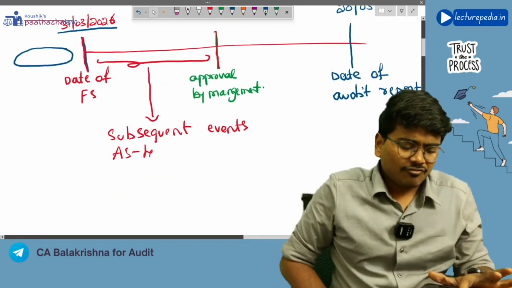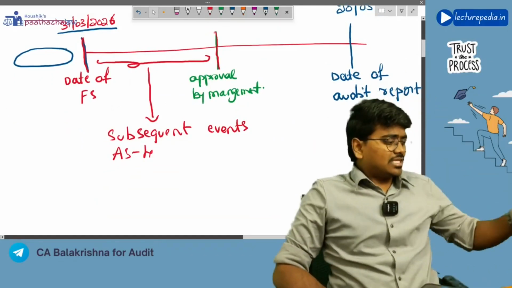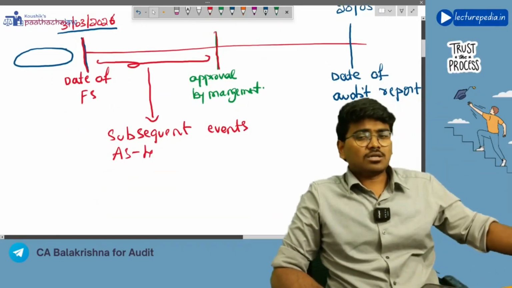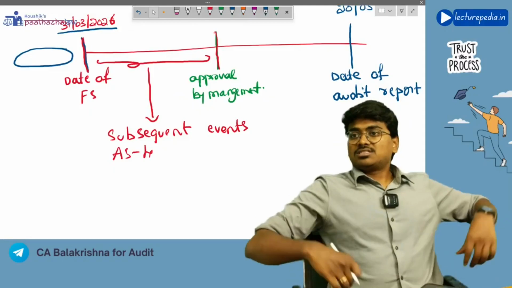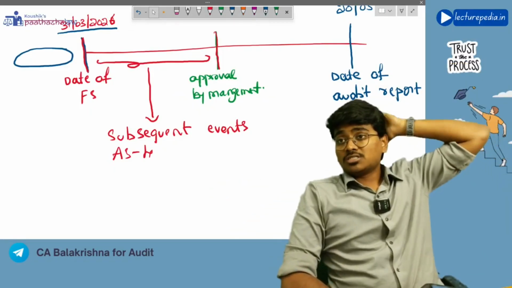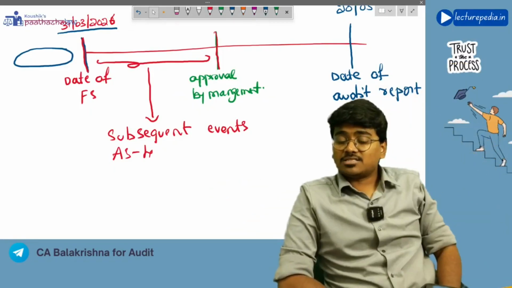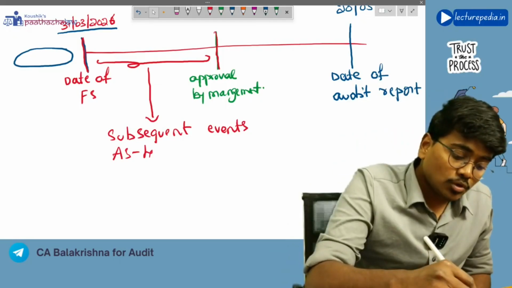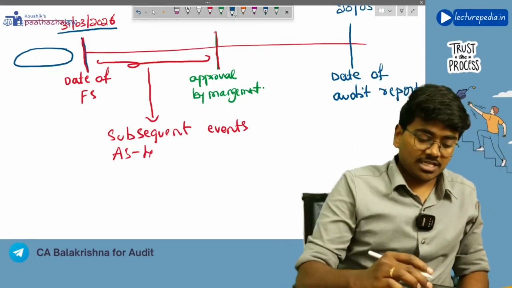Now, first of all, what is the purpose of these subsequent events? Why are you looking at these subsequent events? Because there will be two types of subsequent events.